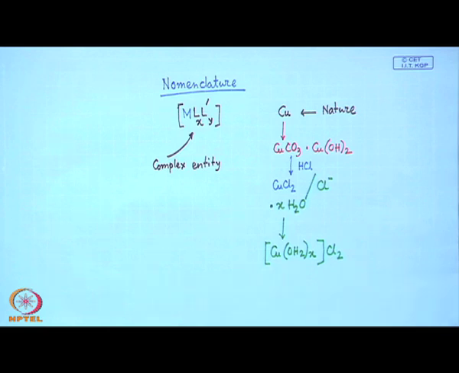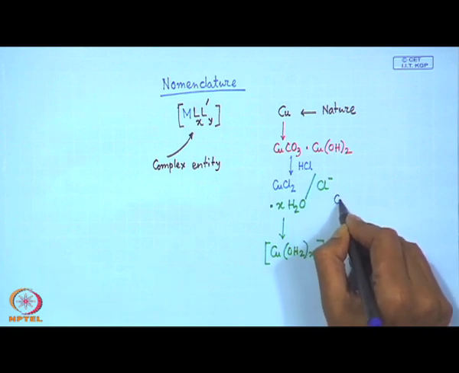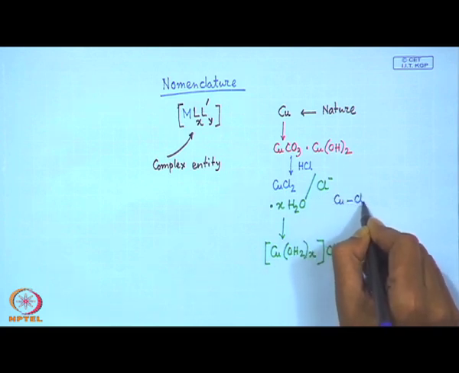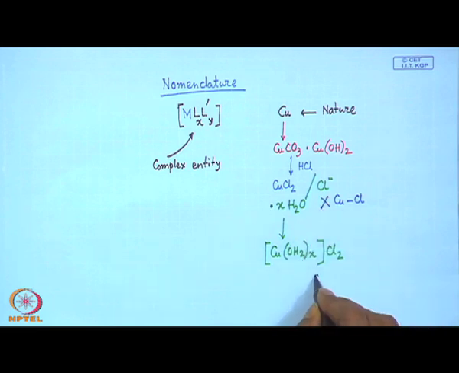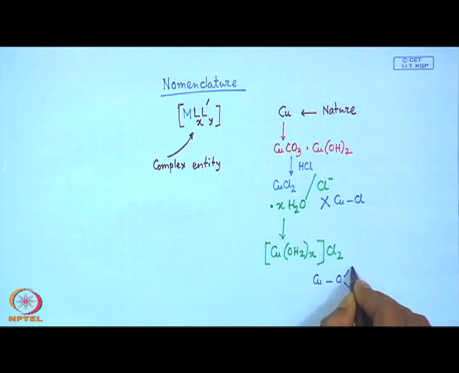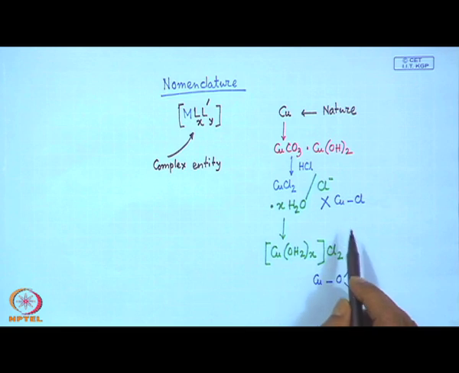So, we do not have a copper chlorine bond; instead we have a copper oxygen bond, depending upon the number of water molecules bound to copper.